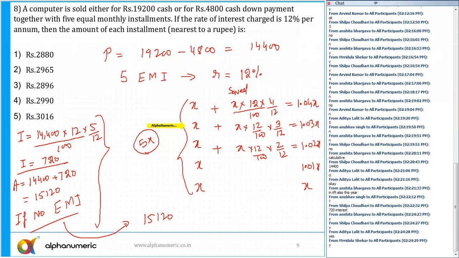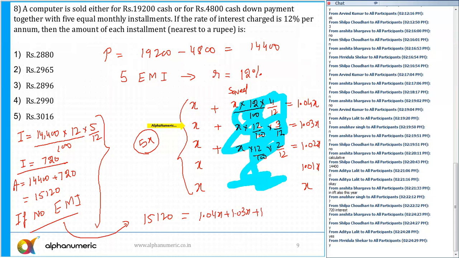These are my savings, and if I add all of them, this 15120 equals 1.04x plus 1.03x plus 1.02x plus 1.01x plus x. Solve this, and you'll get the value of x, which comes out to be approximately 2965, and that is the answer. So the correct answer for this question is option number 2.